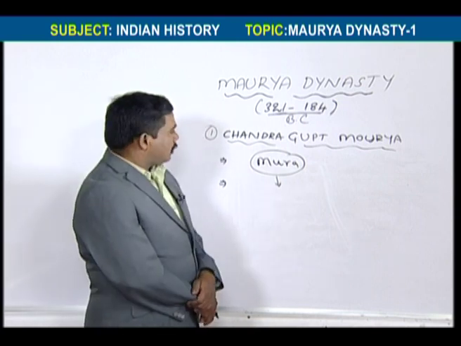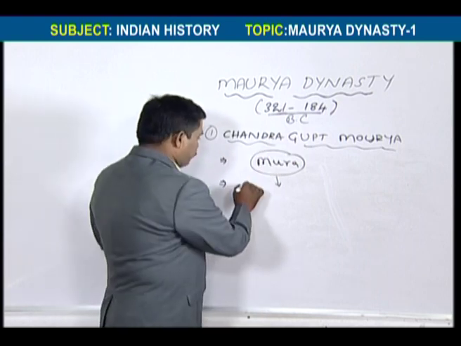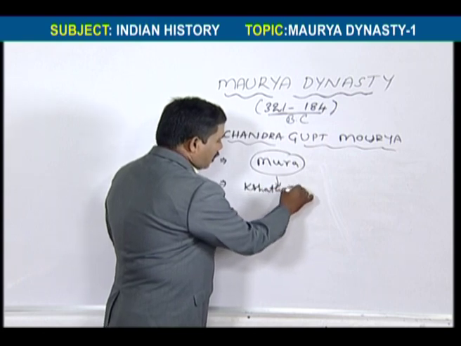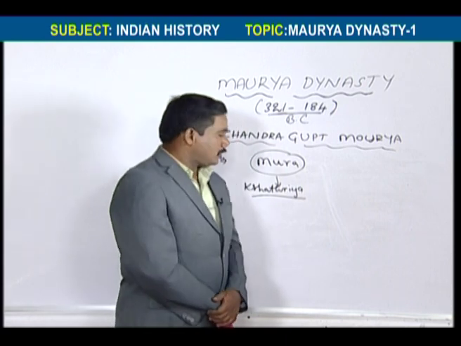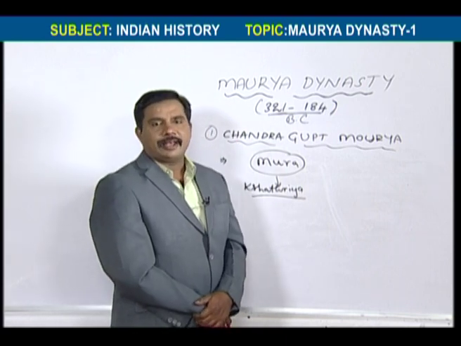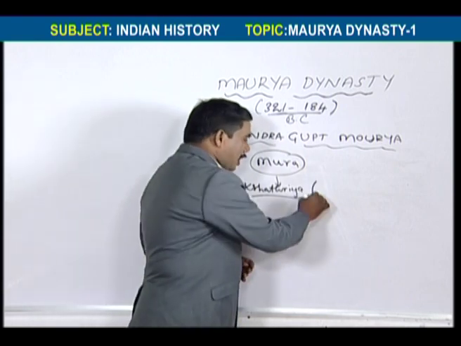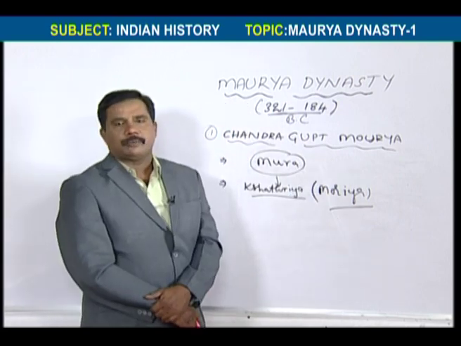That is, some say the Mauryas belonged to the Kshatriya Varna, the Kshatriya community. How is it possible? How are they saying this? In the area surrounding Nepal, we have one Kshatriya community, that is the Maurya clan.